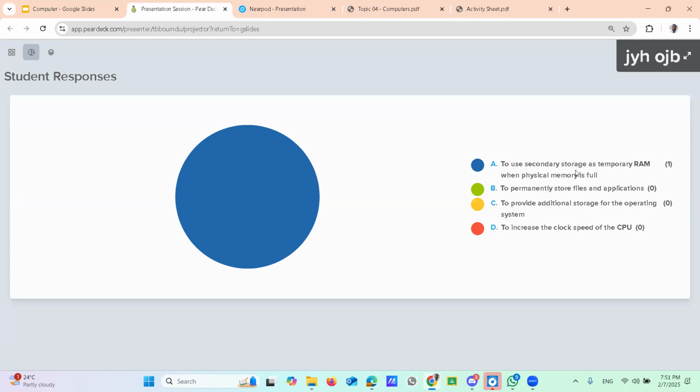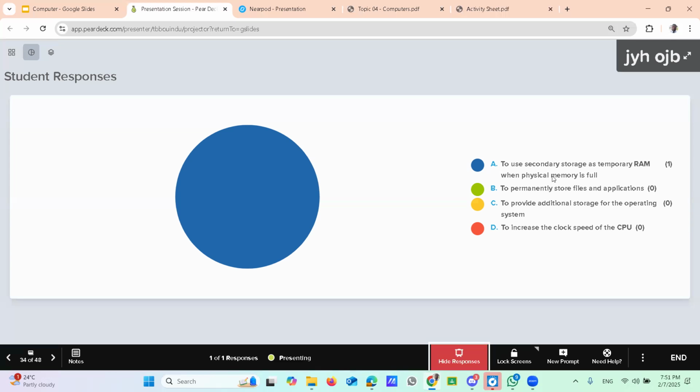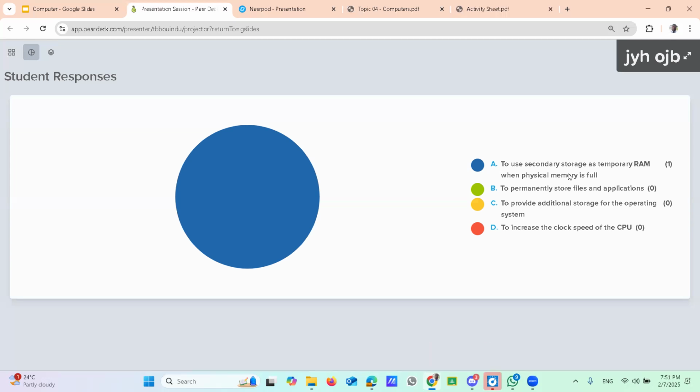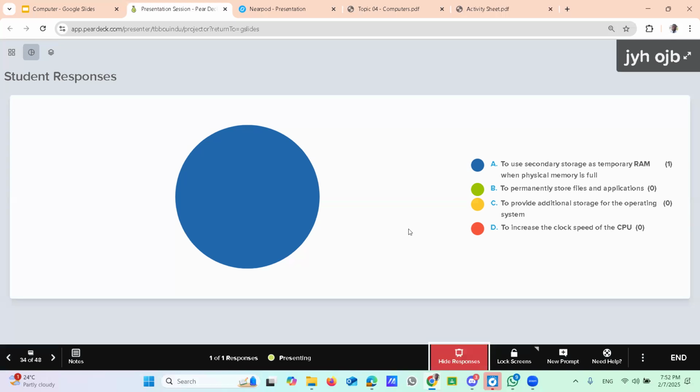The secondary storage here means the hard disk, as temporary RAM when physical memory is full. Here the memory means RAM. As I mentioned earlier, in some references memory means RAM or main memory. Right, your answer is correct. The answer is A here.